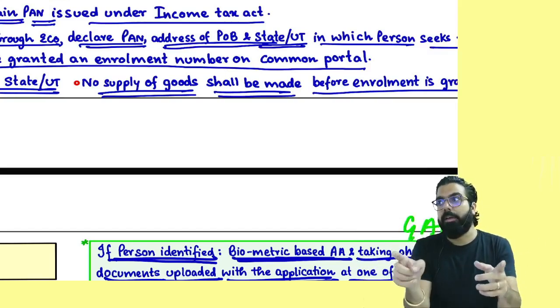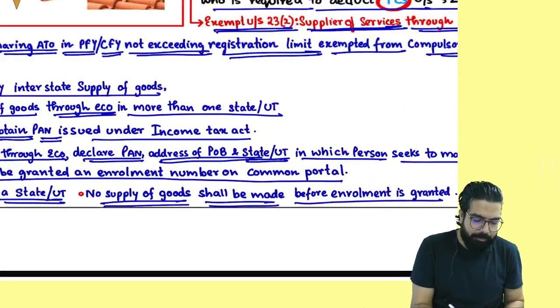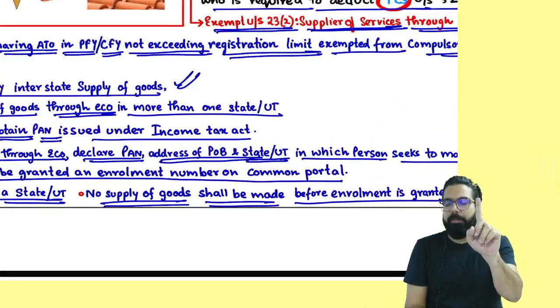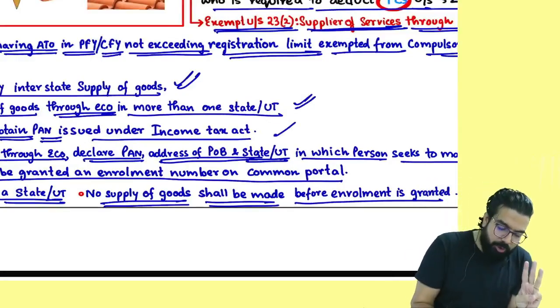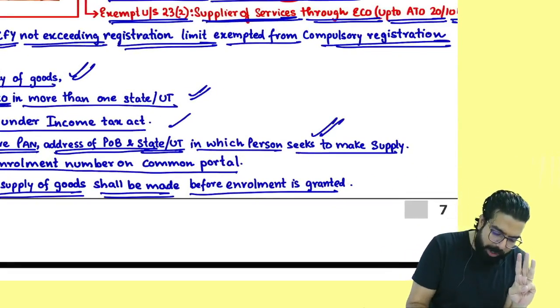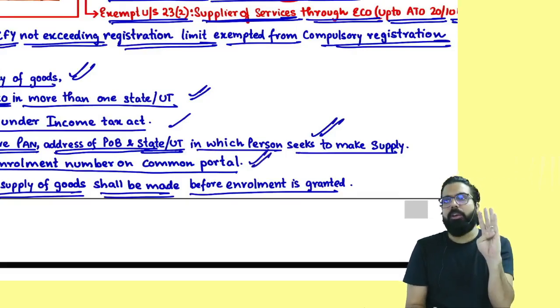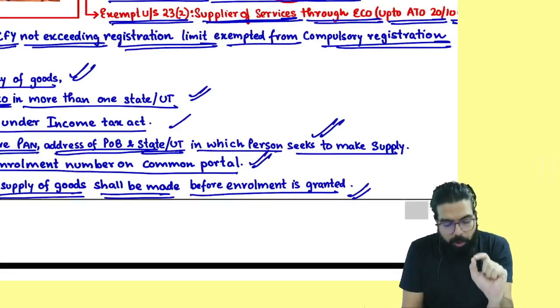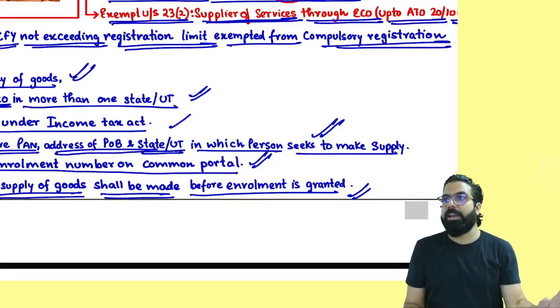But subject to conditions. You should not do interstate supply. Everyone with me? You should not do interstate supply. You should only supply in one state, not multiple states. You should obtain your PAN. You should go online and declare the PAN, etc. And you will be given one enrollment number. Remember, don't make any supply before the enrollment is granted. Are we clear till here, everyone?